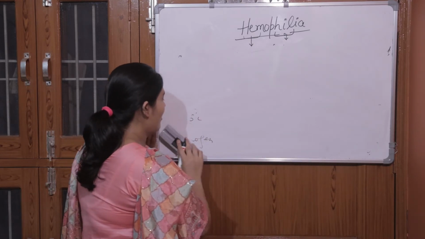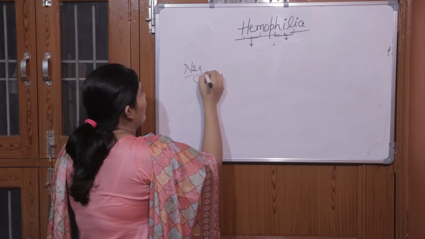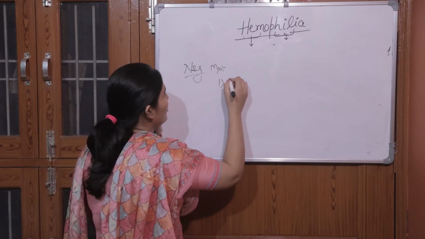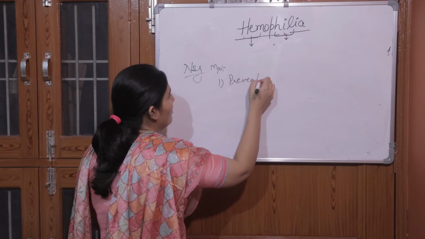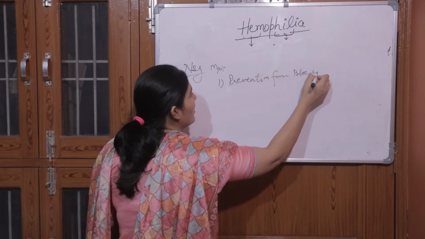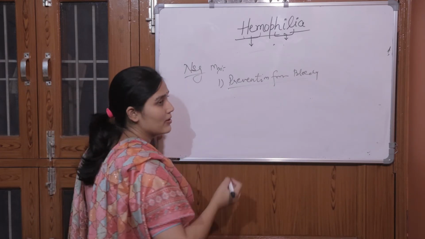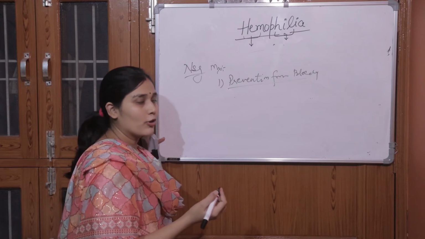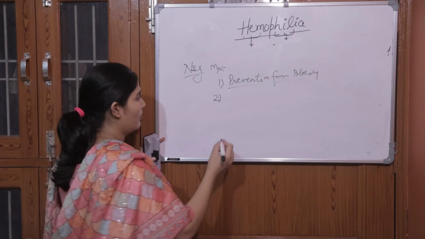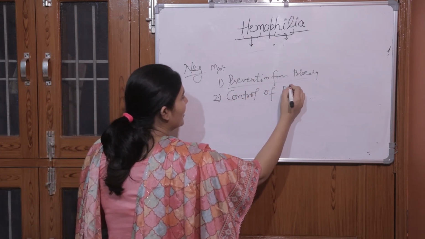Now we will be discussing the nursing management. According to the nursing point, how will we manage? First is prevention from bleeding. How will we prevent bleeding? Soft tools and soft brushes can be used, and the child's nails should be kept short. Second is control of bleeding.